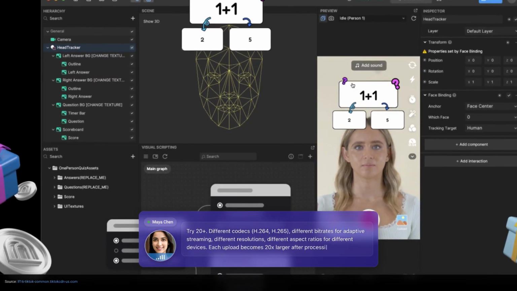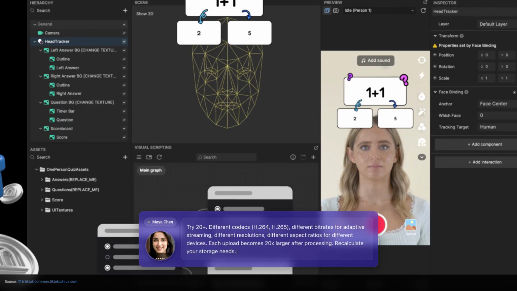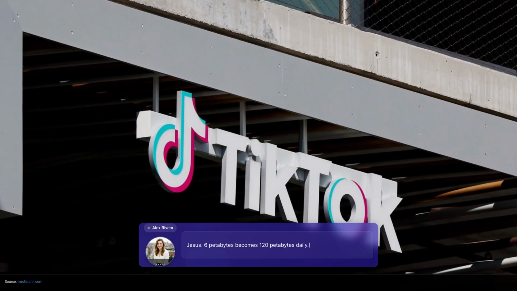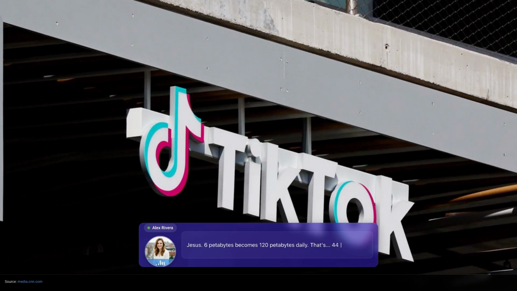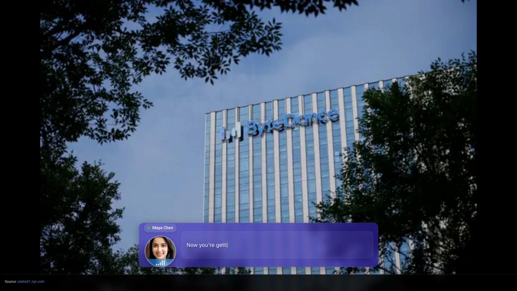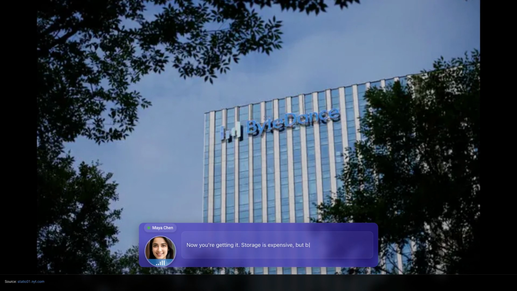Each upload becomes 20x larger after processing. Recalculate your storage needs. Jesus, 6 petabytes becomes 120 petabytes daily. That's 44 exabytes per year just for new content, not counting existing library. Now you're getting it. Storage is expensive, but bandwidth is the killer.